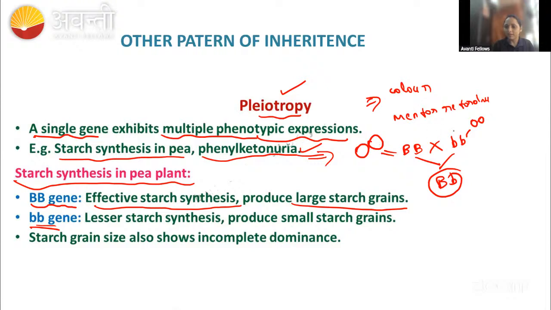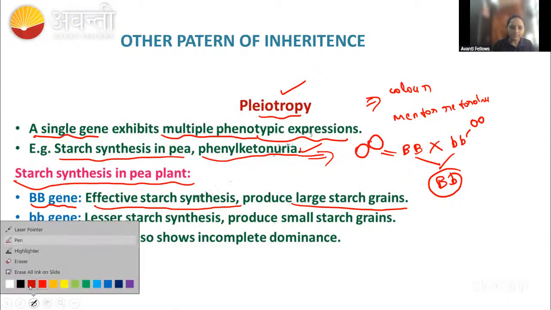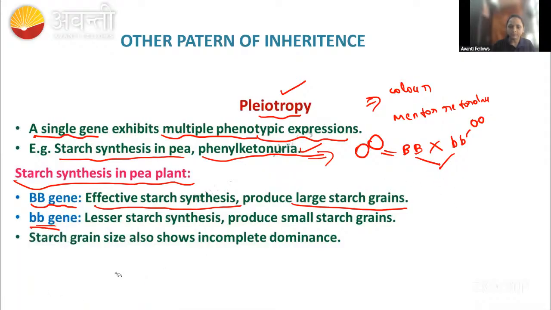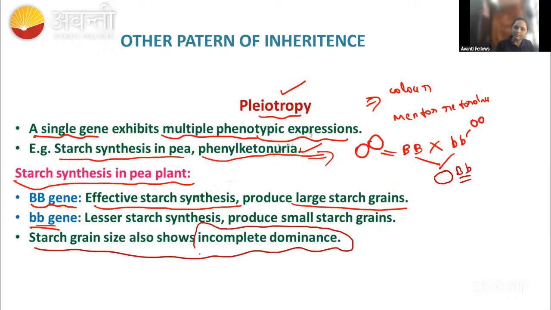And this is intermediate between these two. Okay, so that's why it is also an example for incomplete dominance. Remember this. Starch synthesis in the plant is an example for pleiotropy and also an example for incomplete dominance. Why? Because the result is intermediate between these two, not the bigger one and not the smaller one. So that's why capital B small b is intermediate and also incomplete dominance.